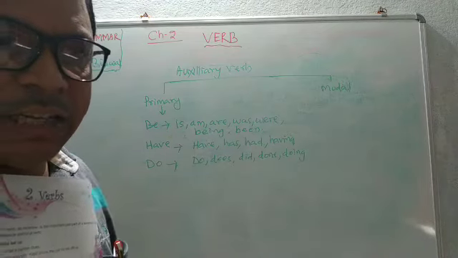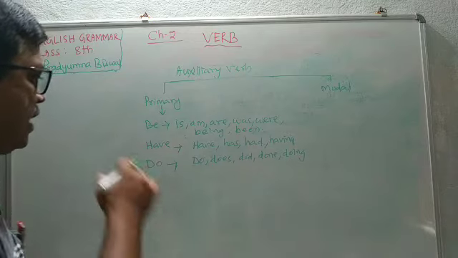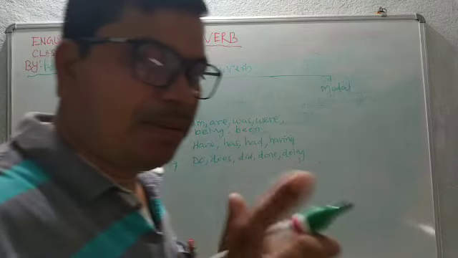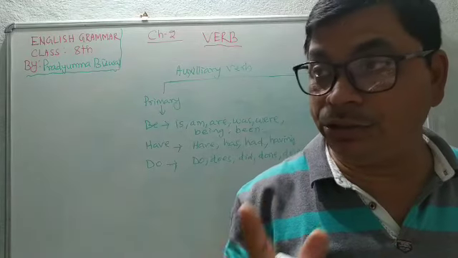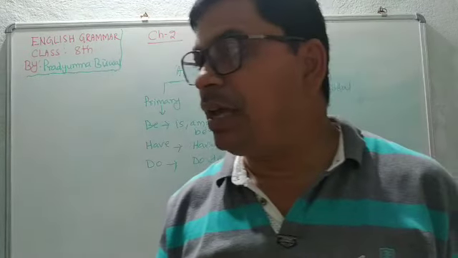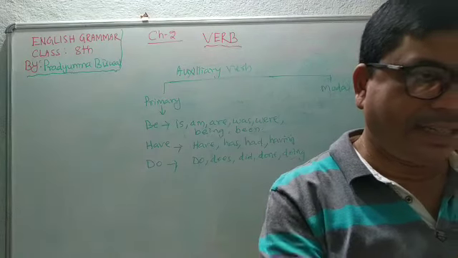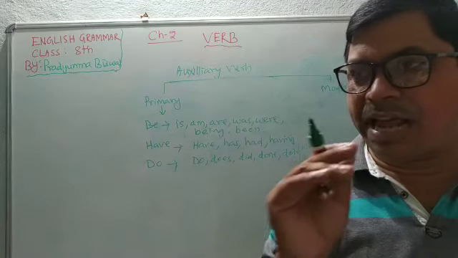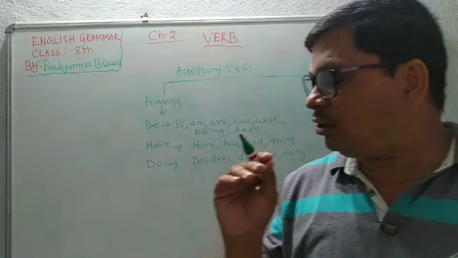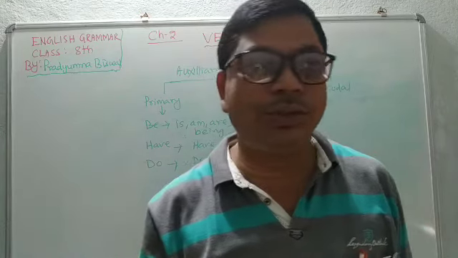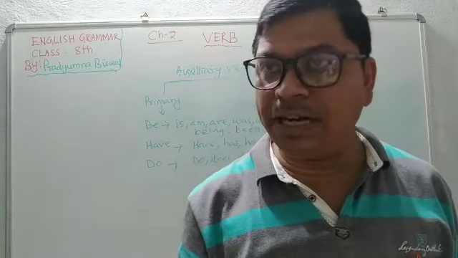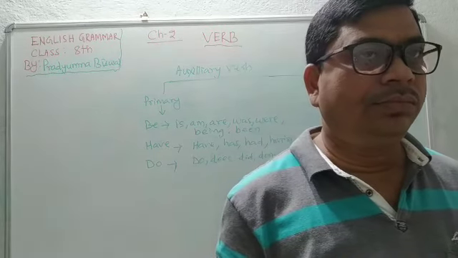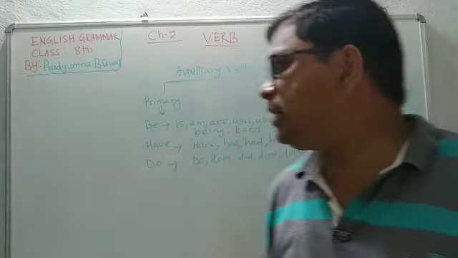Why are they primary auxiliary verbs? Let us see. The primary auxiliary verb is the auxiliary verb which can be used both as main verb and as auxiliary verb. Remember it. Then it is called the primary auxiliary verb.